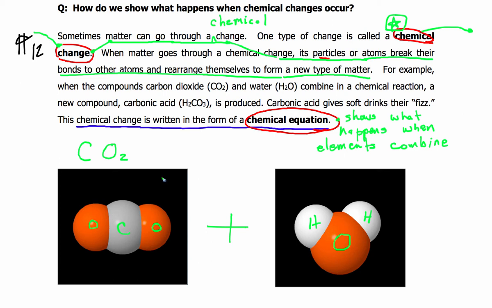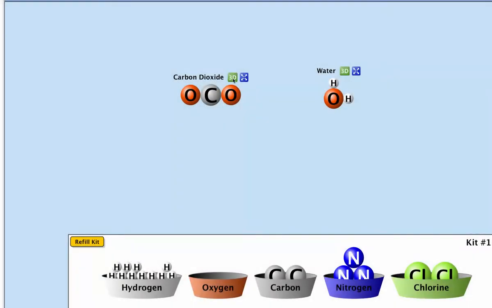So really, really cold. We're going to write a chemical equation, and we're going to look at it in the next video. But chemical equations show what happens when you combine elements, or when you combine molecules of different compounds. In the rest of this video, we're going to take a look at the chemical change that actually occurs. And let's take a look at these.